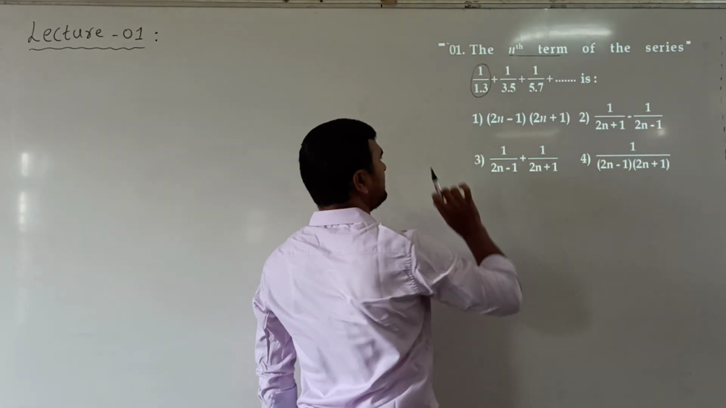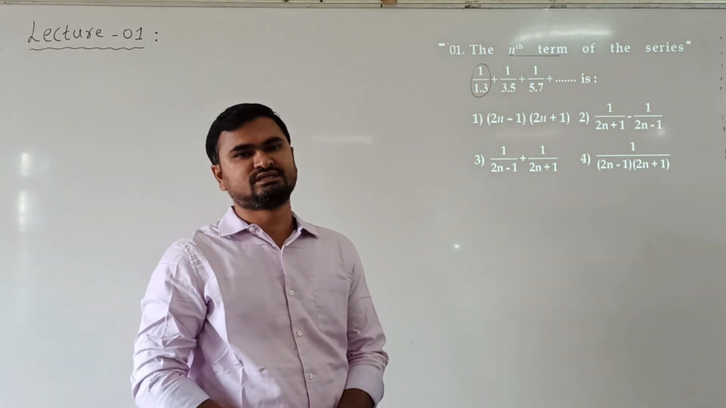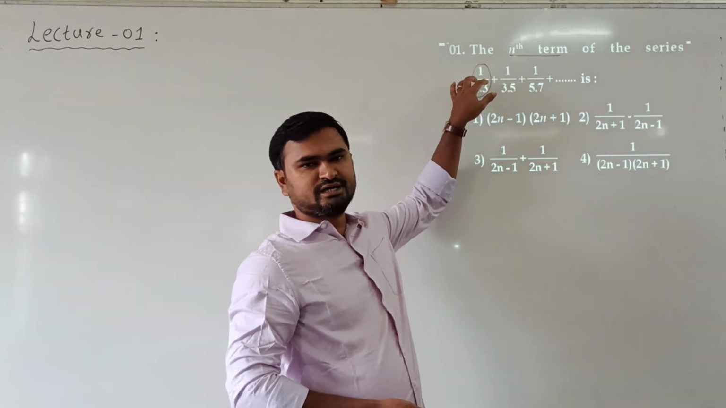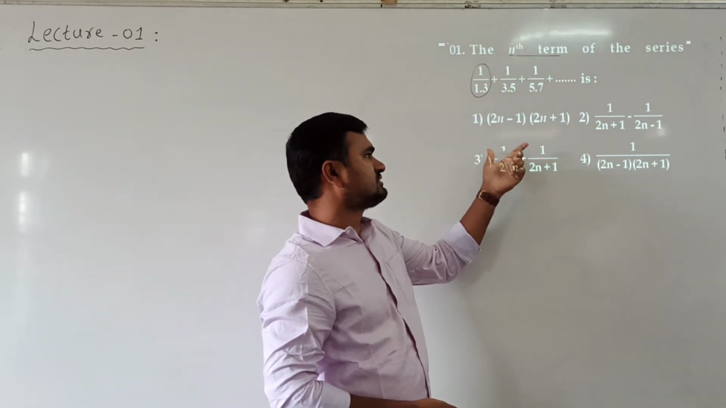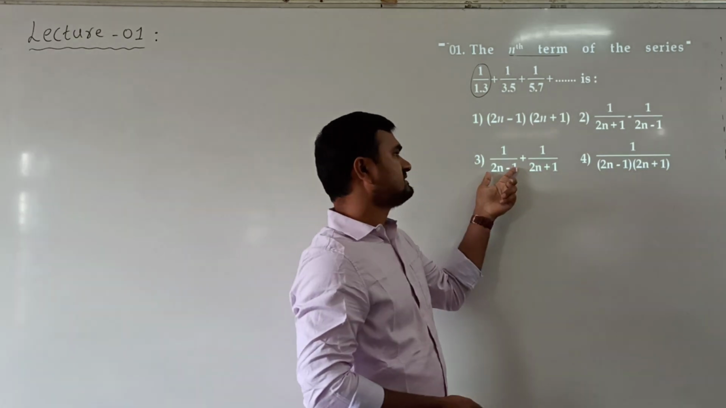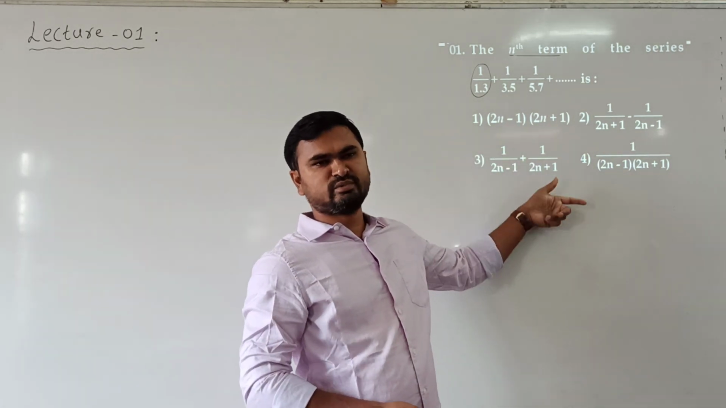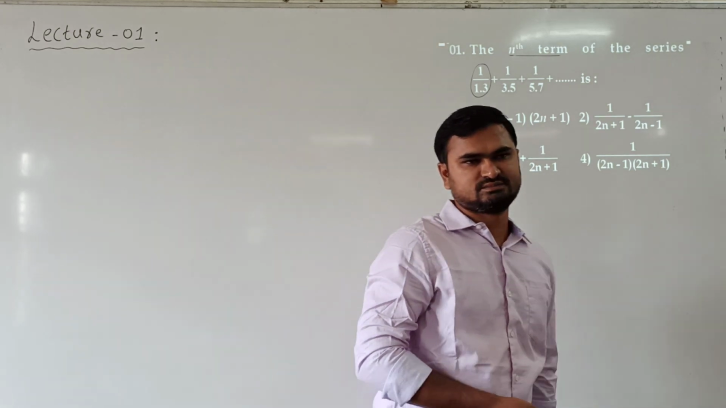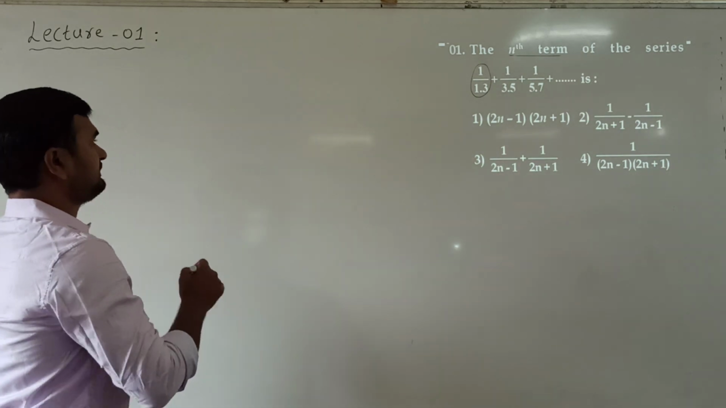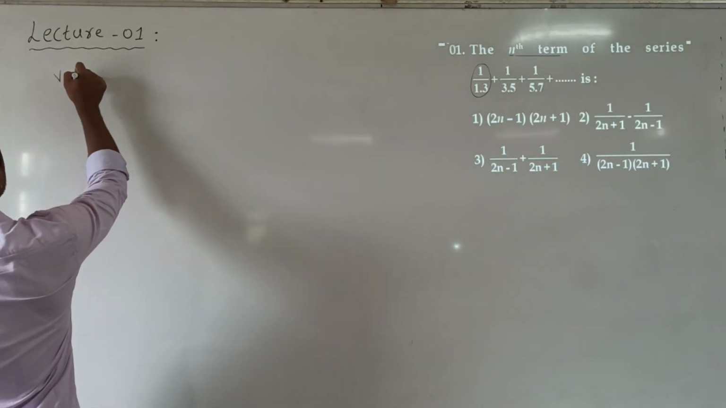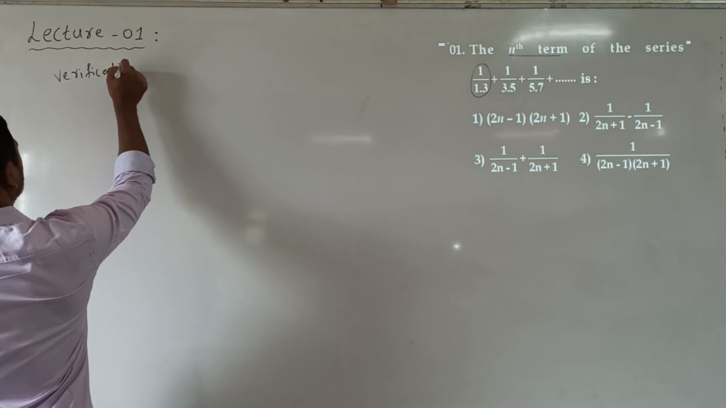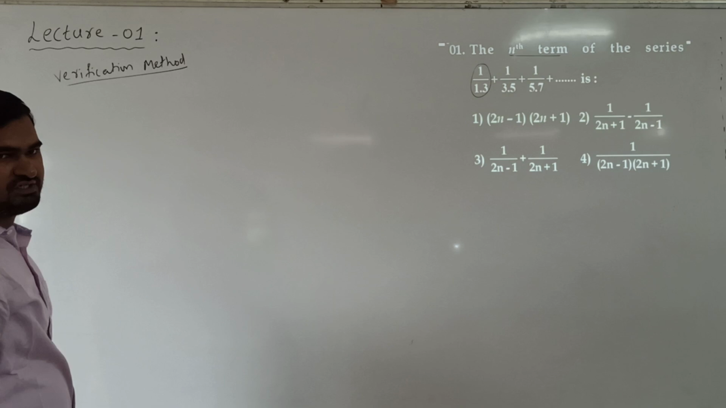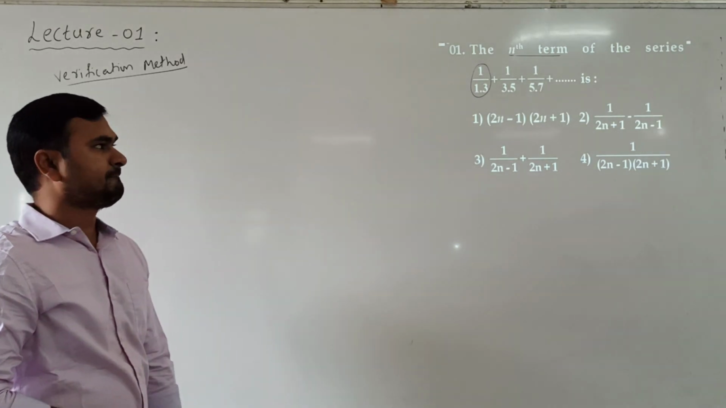1 by 1 into 3. So 1 by 1 into 3 is 1 by 3. So whenever we take n equal to 1, we should get the term as 1 by 3. Now substitute n equal to 1 in the options. See which option will give the answer as 1 by 3. If only one option is giving it, that is the correct answer. So let us take the verification method. This will be the easier method for solving problems based on this chapter.